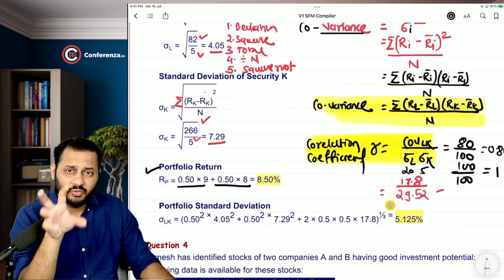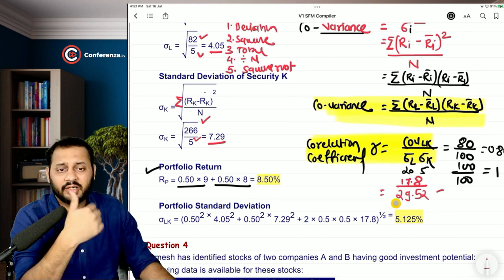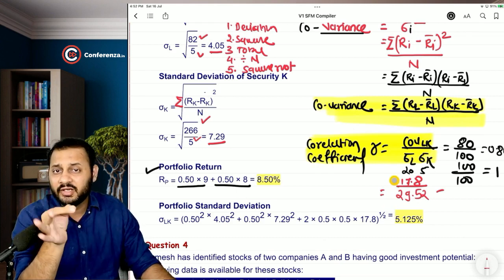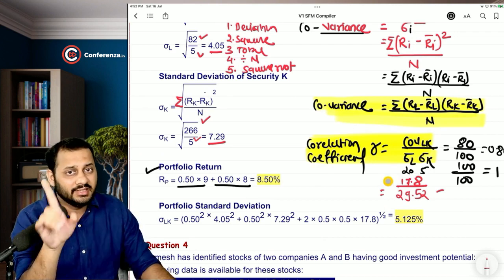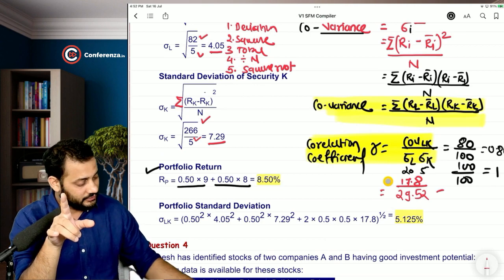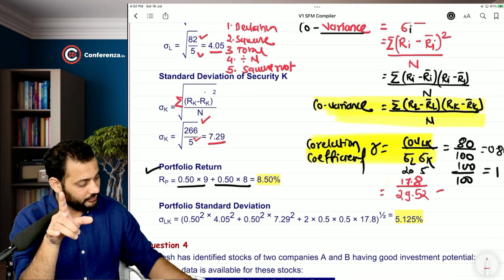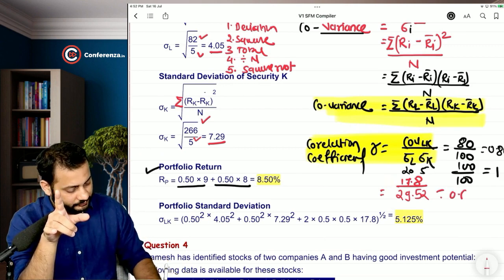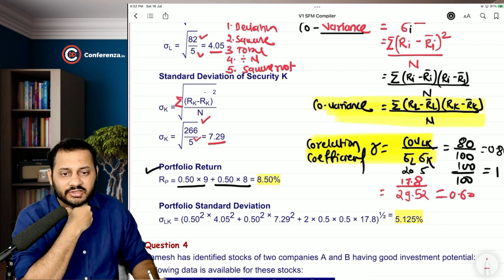The risk of the two securities separately comes to 29.52, but combined is only 17.8. That means yes, there is a risk reduction. Risk is reducing. So the answer will be 17.8 divided by 29.52. That's 0.60. So you can put the 0.60 in the formula.